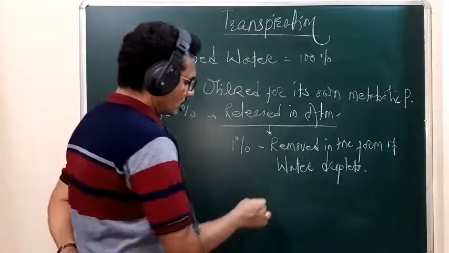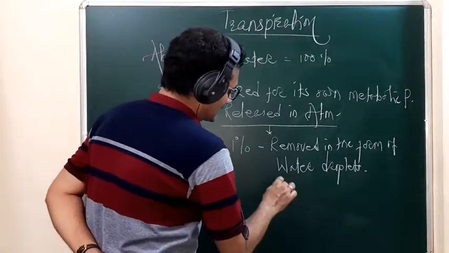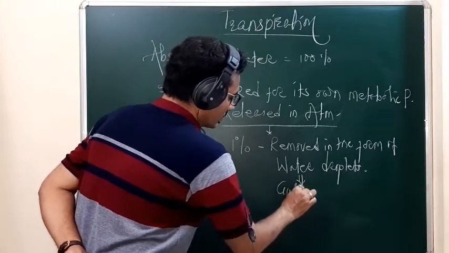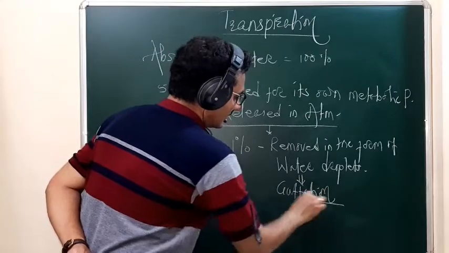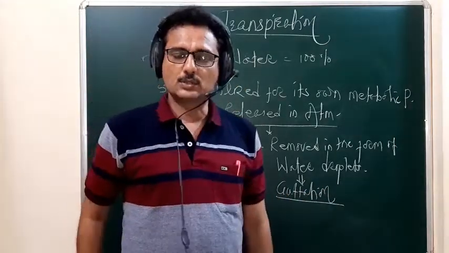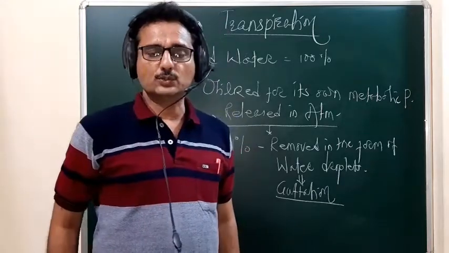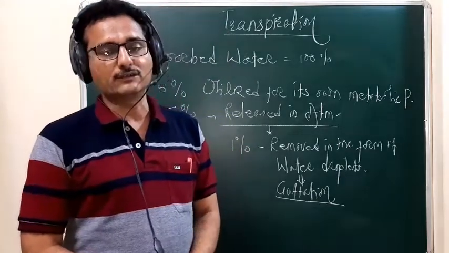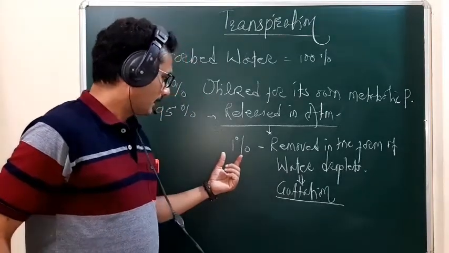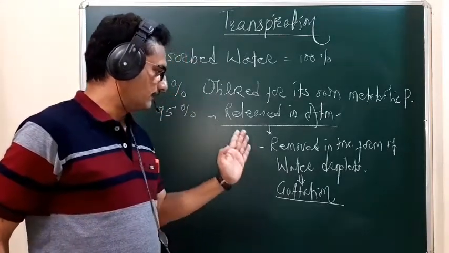So only 1% of the water is removed in the form of water droplets.